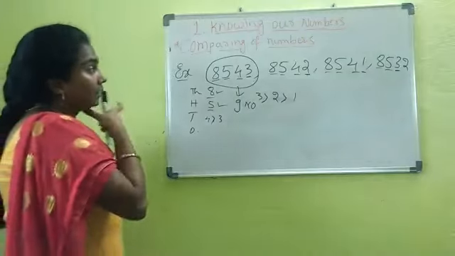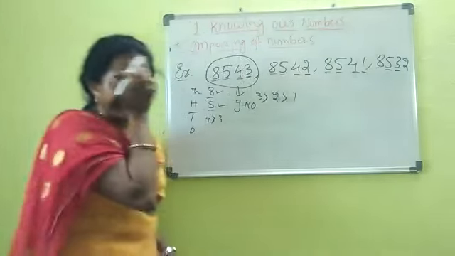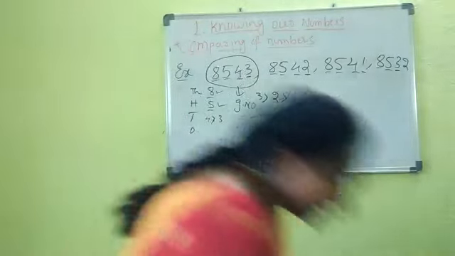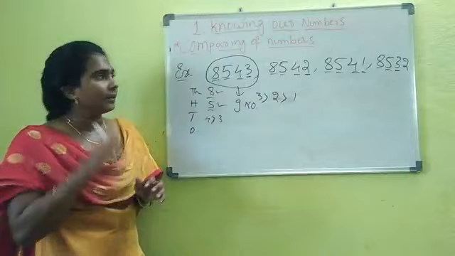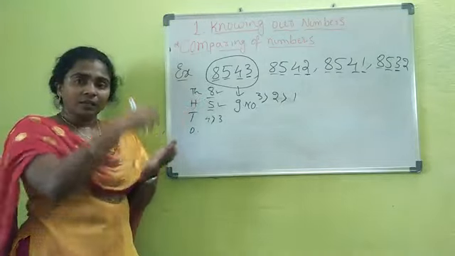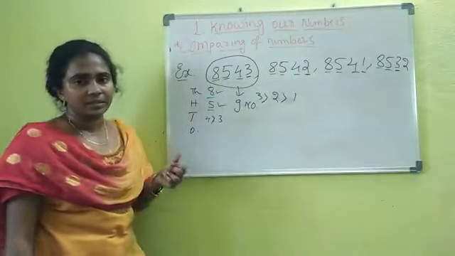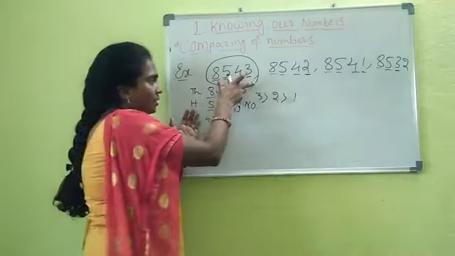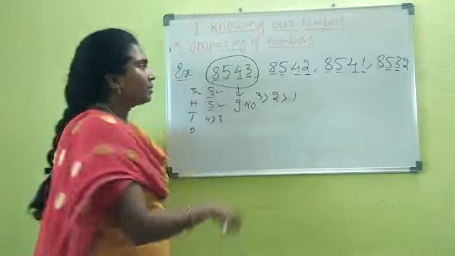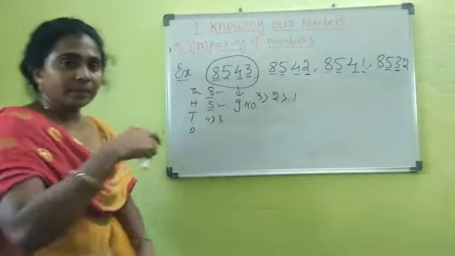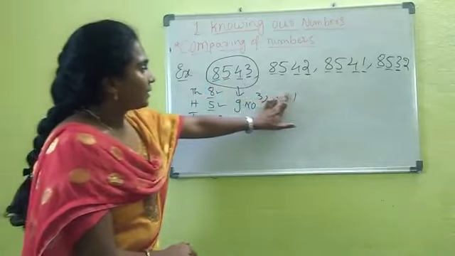Is it clear, right? The first step is you need to count the number of digits in the given numbers. If any number contains more digits, then that number will become the larger. If the numbers contain the same number of digits, then we will check the positions of the digits. If it is a thousands number, if it is a 10,000 number, always check the positions from the left side. Okay. So whichever position contains the bigger digit, that will become the larger. I hope it is clear, right? Now identify the smaller.